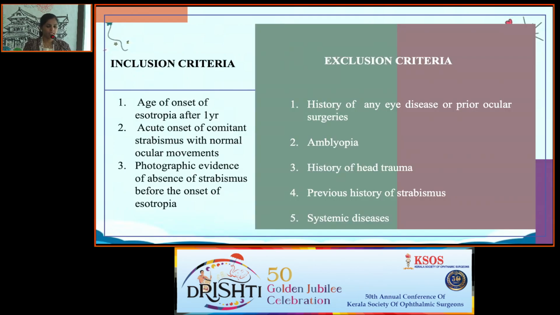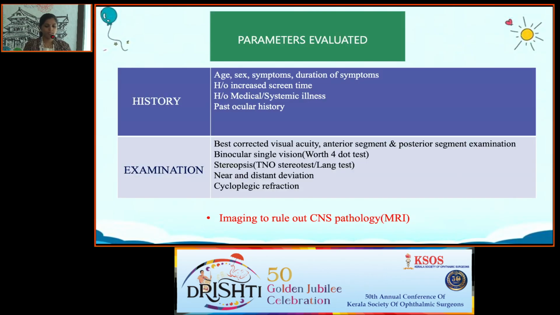The inclusion criteria were age of onset of esotropia after 1 year, acute onset comitant strabismus with normal ocular movements, and photographic evidence of absence of strabismus before the onset of esotropia. The exclusion criteria were history of any eye disease or prior ocular surgeries, amblyopia, history of head trauma, previous history of strabismus, and systemic diseases.